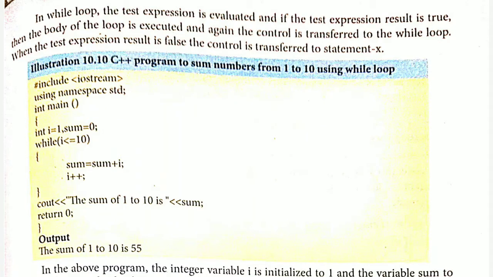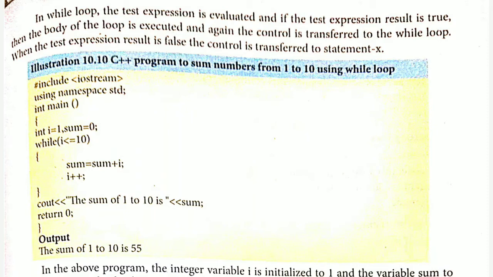The current value of i is 1, so 1 is less than or equal to 10 and the condition is true. Now it gets into the body of the loop, which has two statements: sum is equal to sum plus i. Sum is 0, 0 plus 1 is 1, and it is stored in sum. So the value changes from 0 to 1.